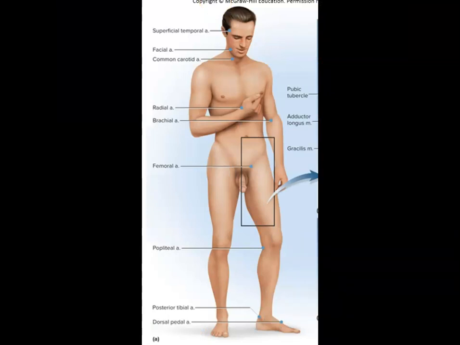There are some arterial pressure points. These are the points where an artery can be pressed against a bone to inhibit bleeding. We have superficial temporal artery pressure point, the facial one, common carotid, radial point, brachial point, femoral point, popliteal artery point, the posterior tibial point, and the dorsal pedal point.